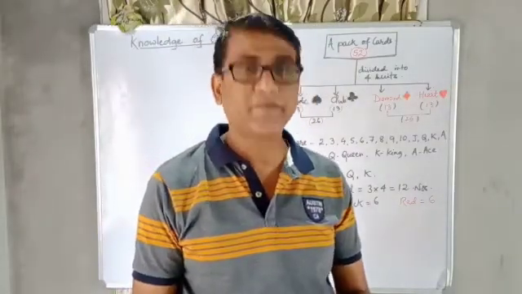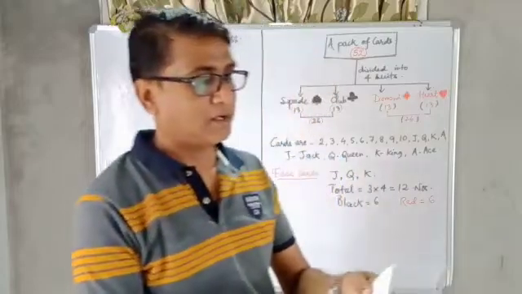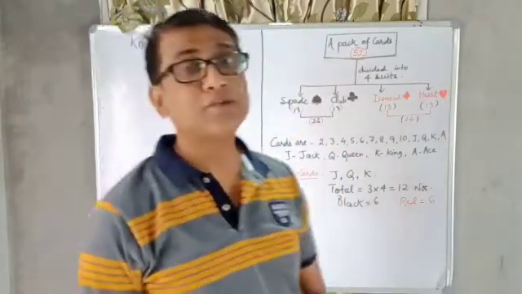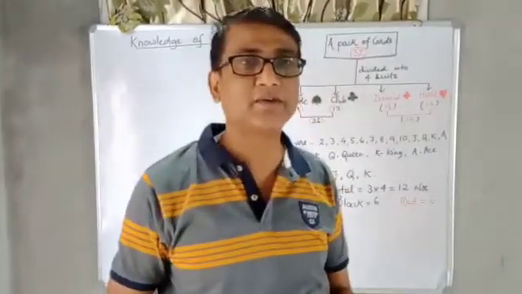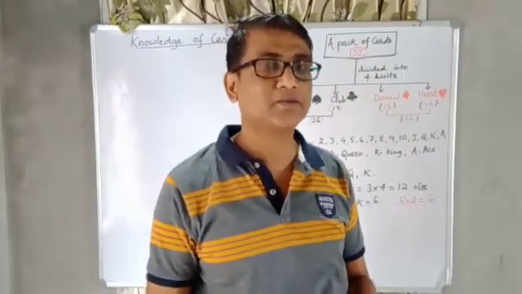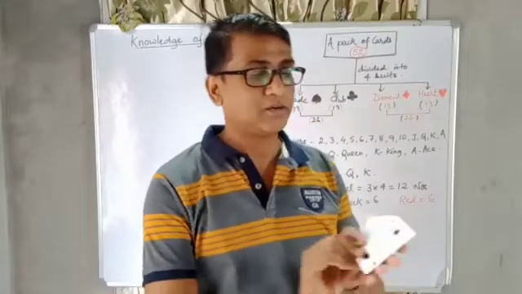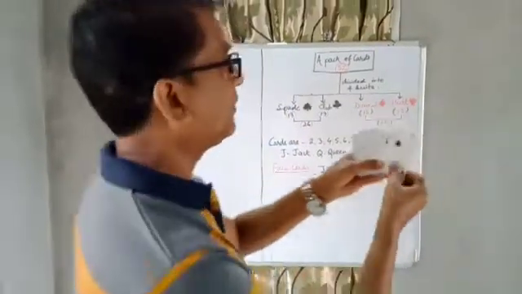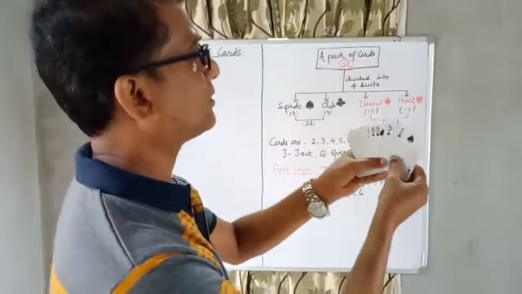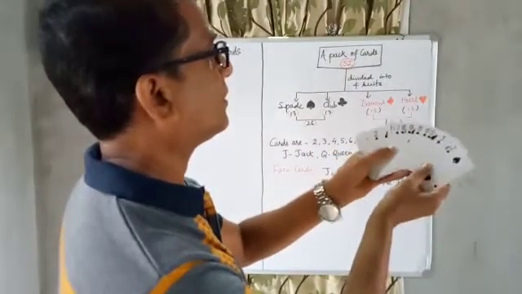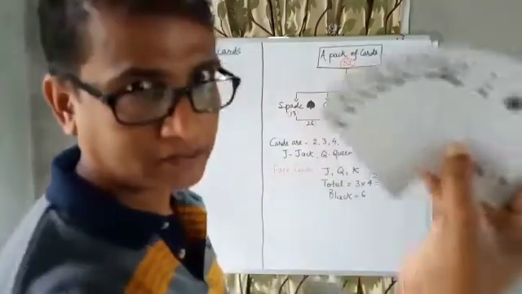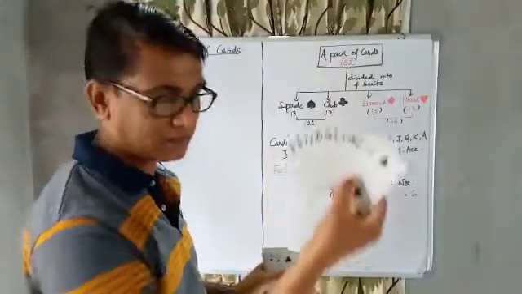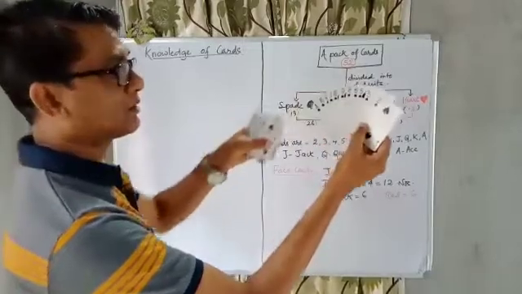Okay, these 52 cards are divided into 4 suites. What are the suites here? See, 4 suites. This is one part, one type of cards.